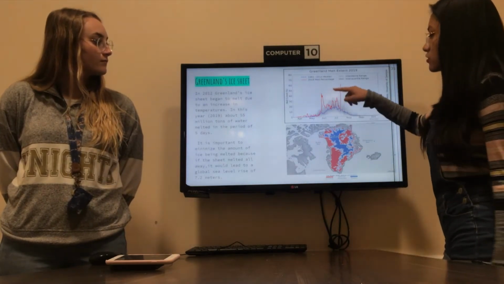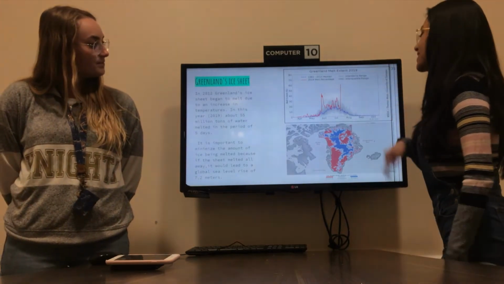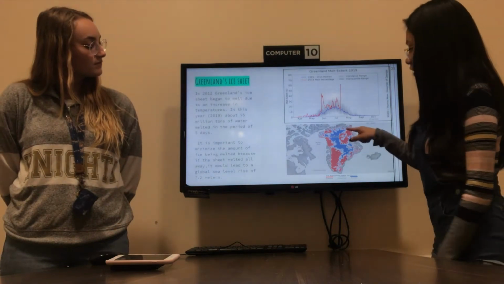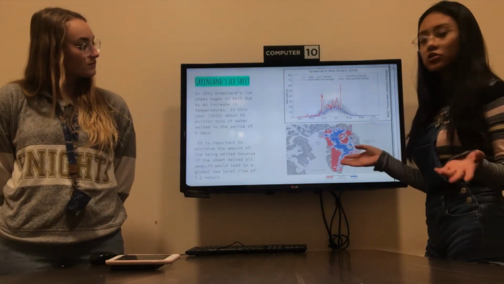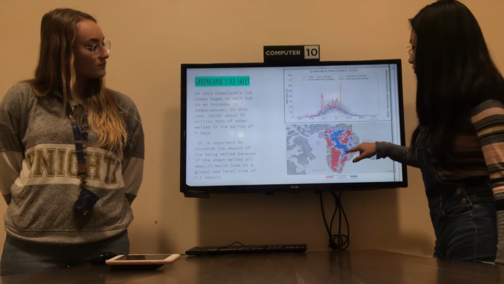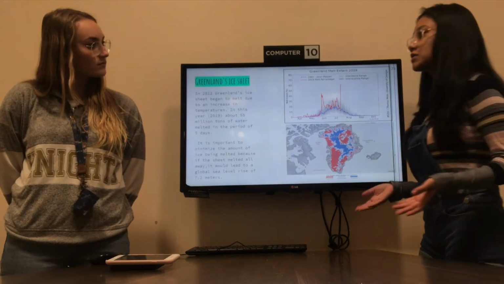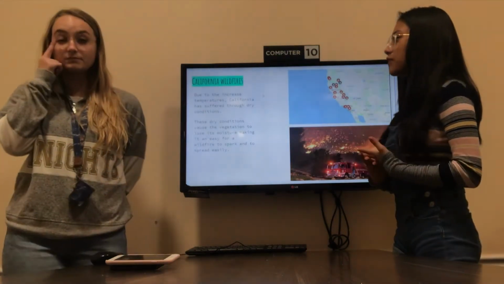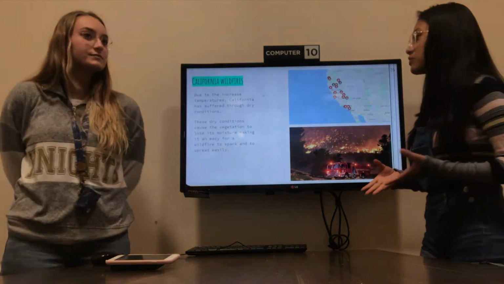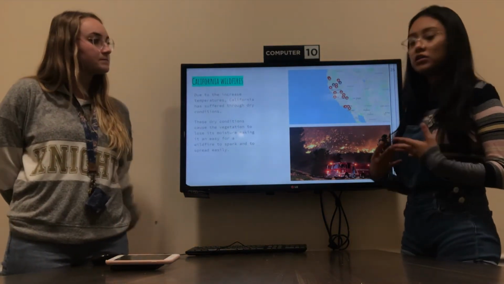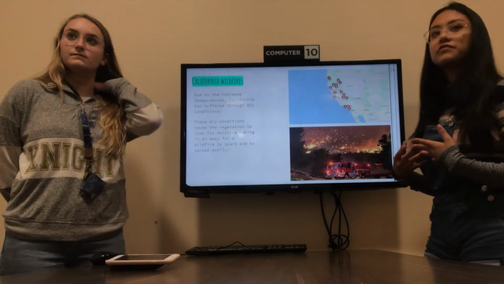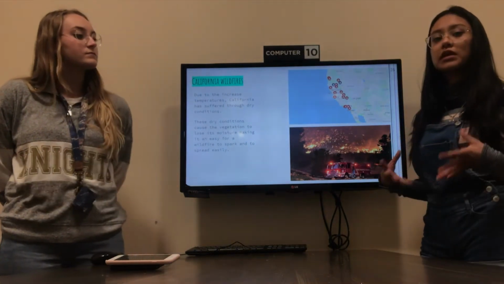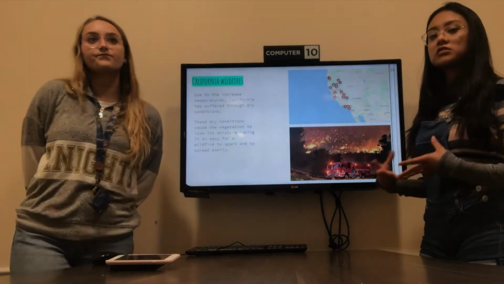This graph just shows you the amount of ice being melted this year, and this one shows you how much of the ice is actually being melted. Right now, only the middle part of Greenland basically has ice. California wildfires. Once again, due to the increase of temperature, California has suffered through dry conditions. These dry conditions cause the vegetation to lose its moisture, making it easy for a wildfire to spark and to